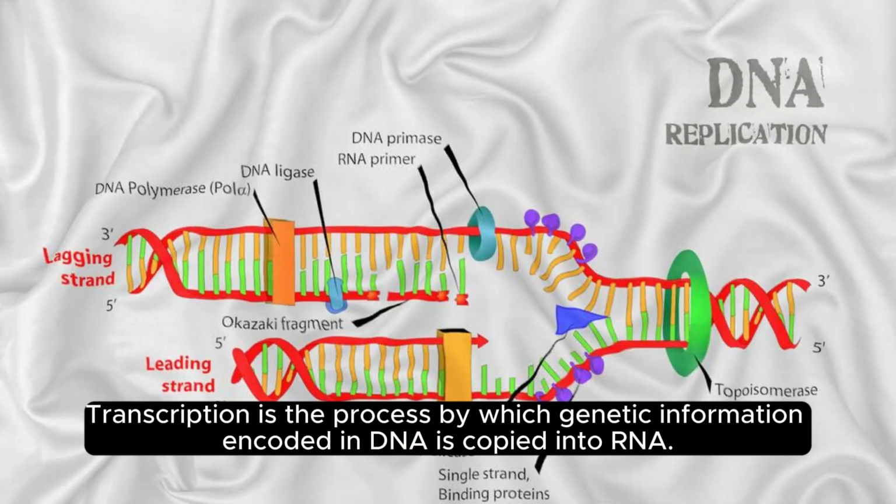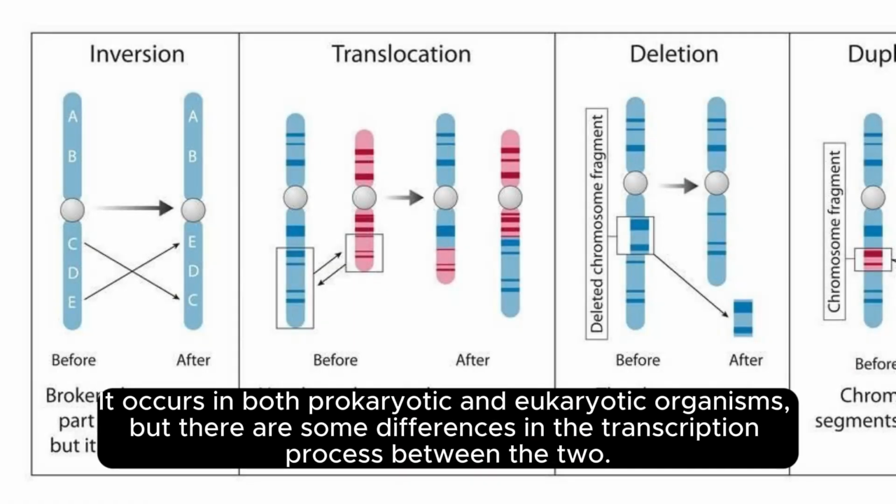Transcription is the process by which genetic information encoded in DNA is copied into RNA. It occurs in both prokaryotic and eukaryotic organisms, but there are some differences in the transcription process between the two.